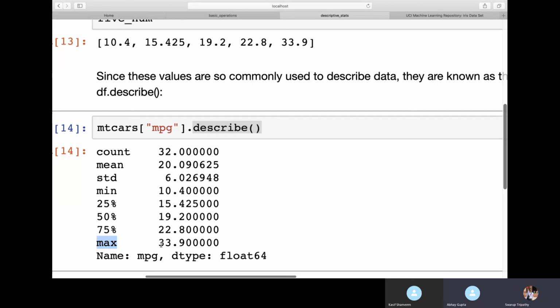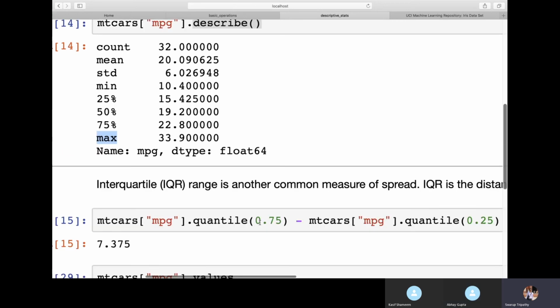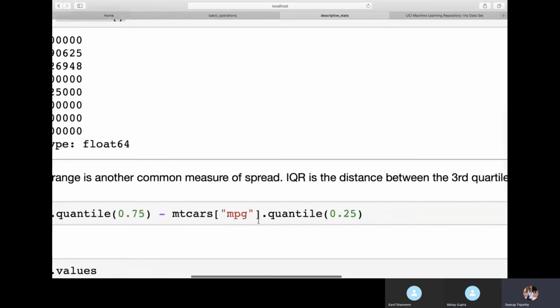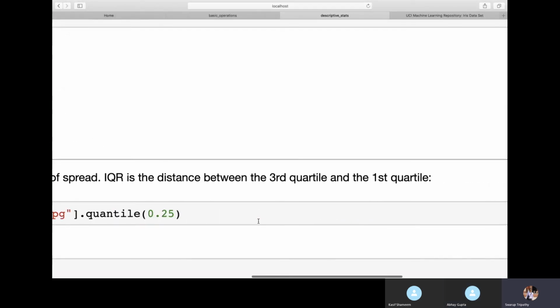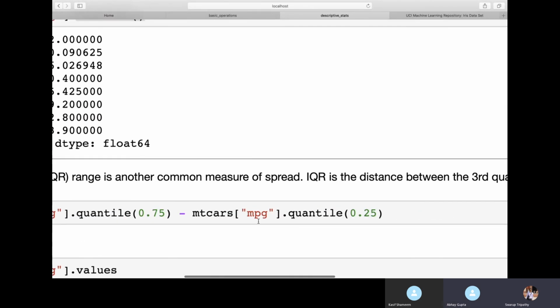This is our cluster, the group of data. You can compare this range and that range, how far it is. Now, IQR, the interquartile range, is another common measure of spread. IQR is the distance between the third quartile, the 75th percentile, and the first quartile, the 25th percentile.